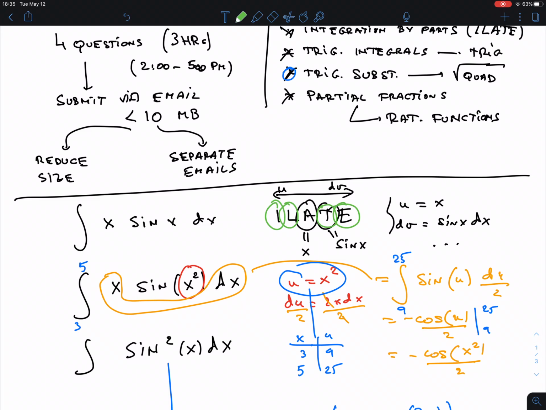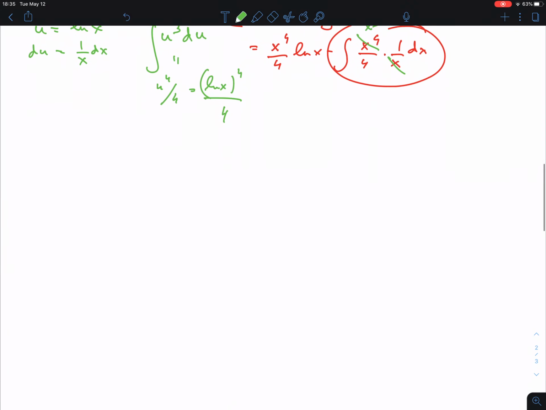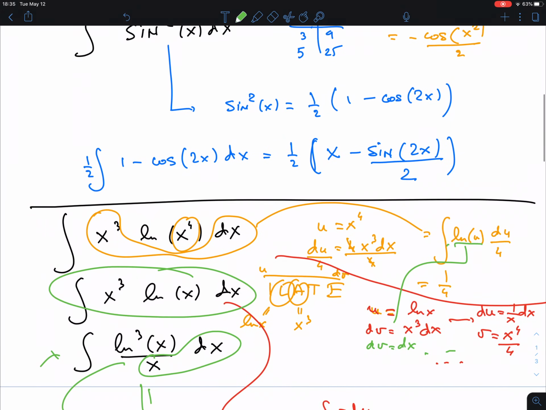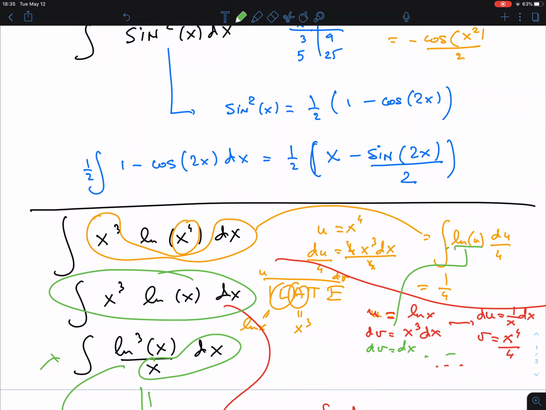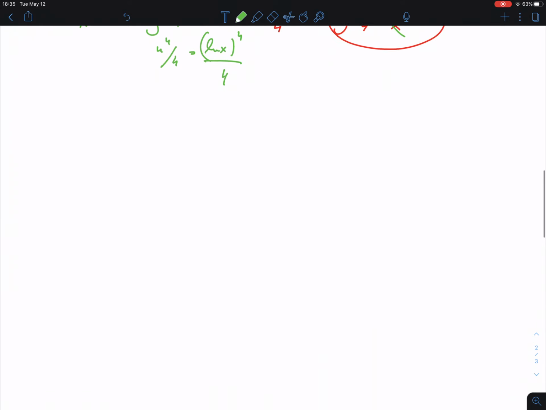I will also give some test problems from the final review sheet, so that you can practice a little bit more of these problems. Unfortunately, there are no good substitution problems. Okay, so you have to look for those in the chapter of substitution itself.